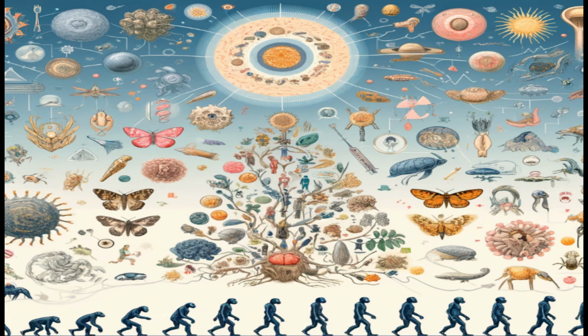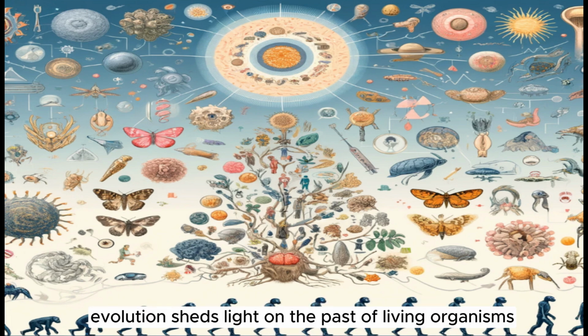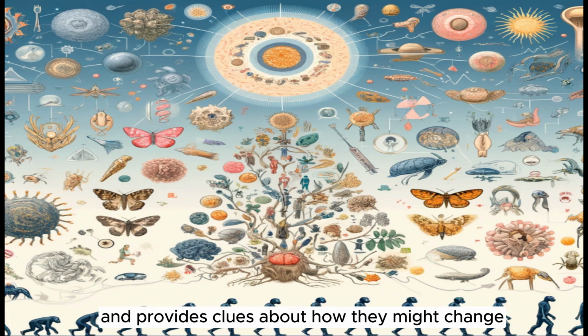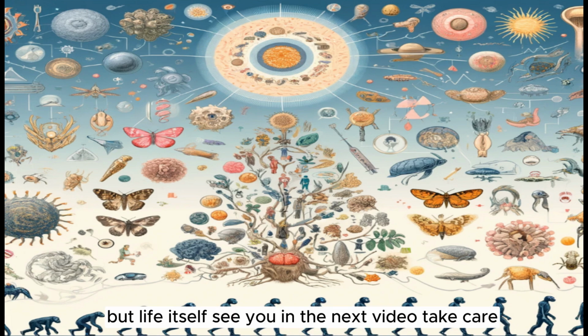In conclusion, evolution is a fundamental biological process that helps us understand the diversity and complexity of life. It explains how organisms evolve through genetic changes, adapt to their environments, and how new species emerge. Evolution sheds light on the past of living organisms and provides clues about how they might change in the future. Therefore, evolution is not just a theory, but life itself.